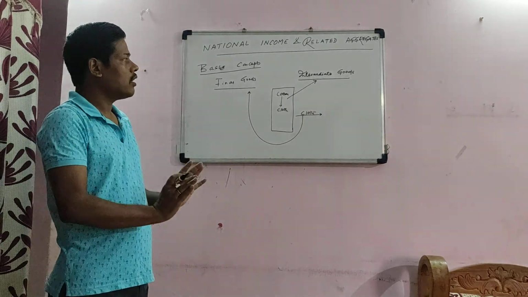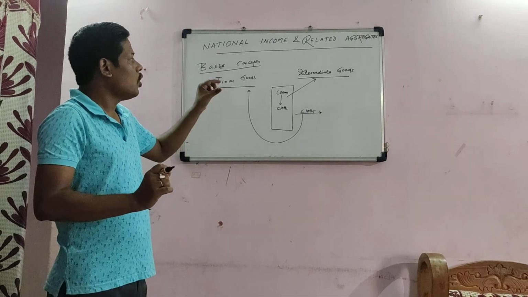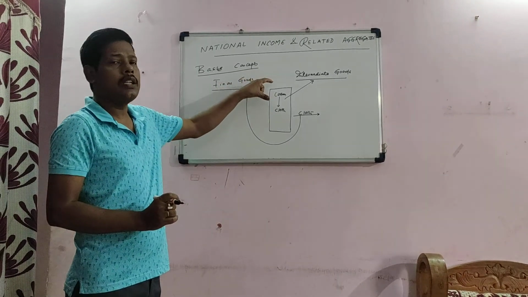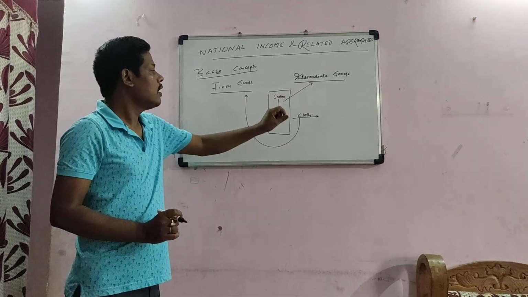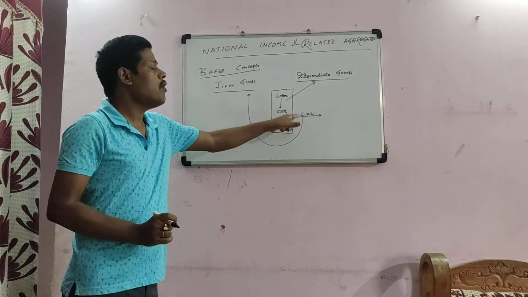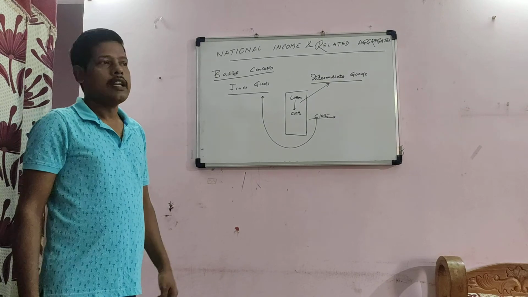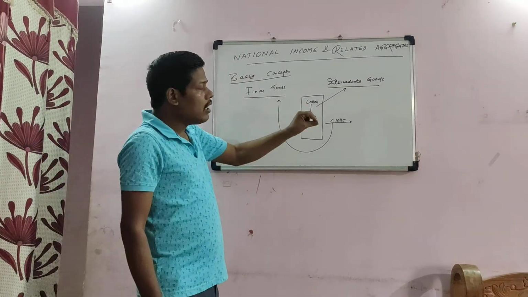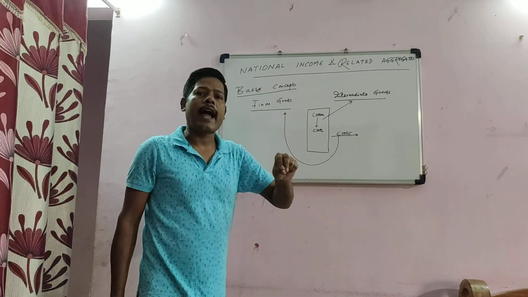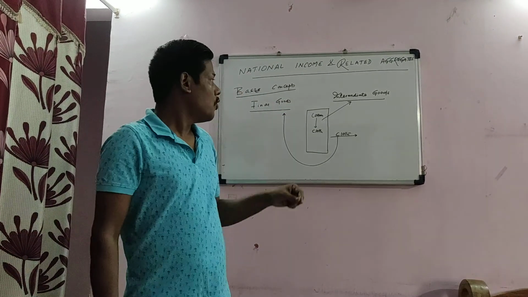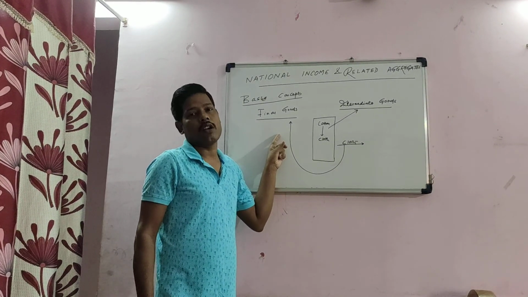So the basic difference between intermediate goods and final goods is that those goods which are within the active economic flow are called intermediate goods, and those goods which are out of the active economic flow are called final goods. And another thing is that intermediate goods are not in the hand of their end user, whereas final goods are in the hand of their end user.